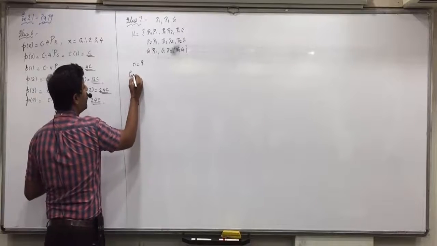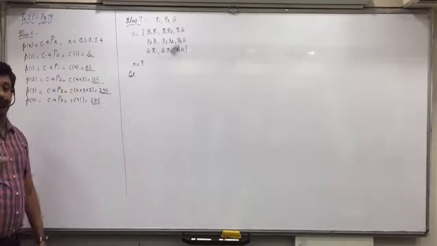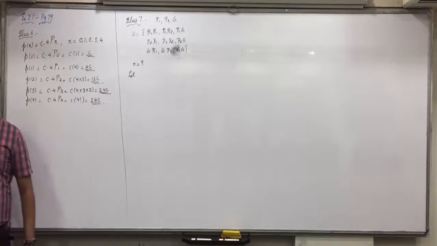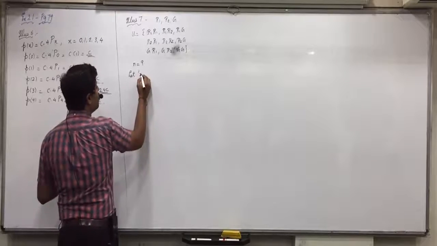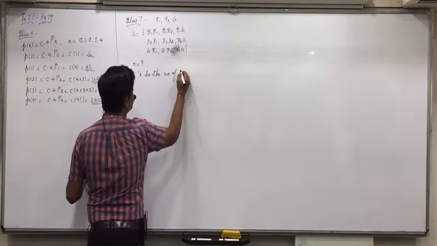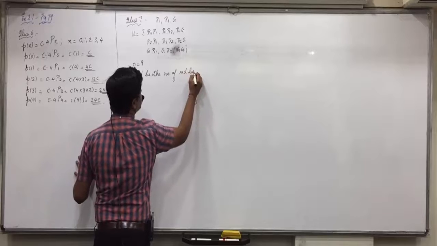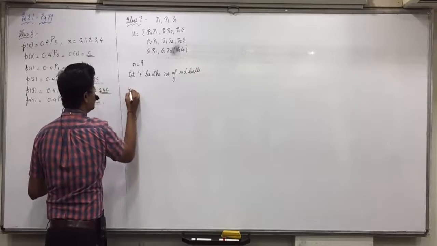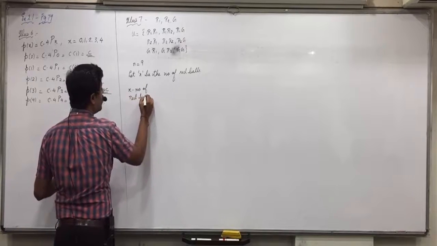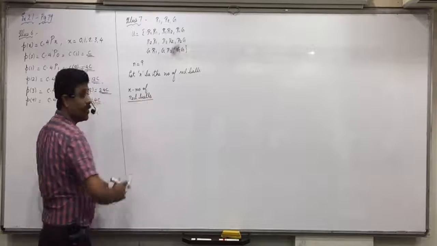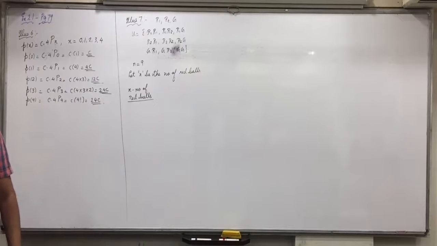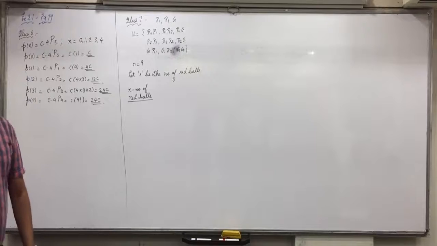Now here x is not defined, we have to define it. What is the variable here, x? Number of red balls. Then let x be the number of red balls. What is the minimum number of red balls possible? 0.